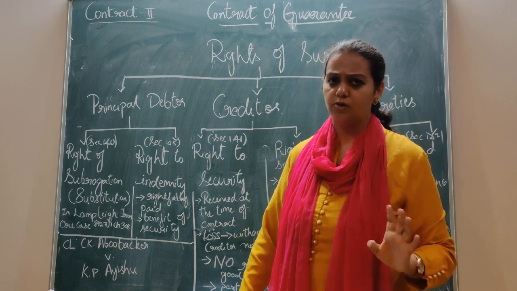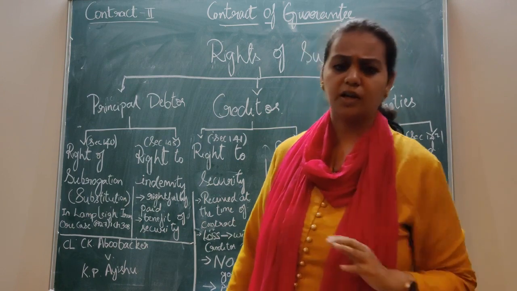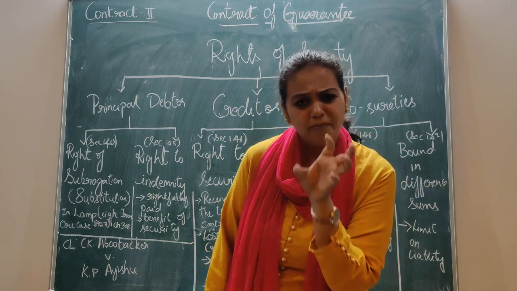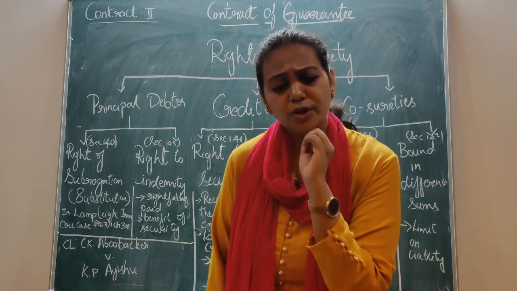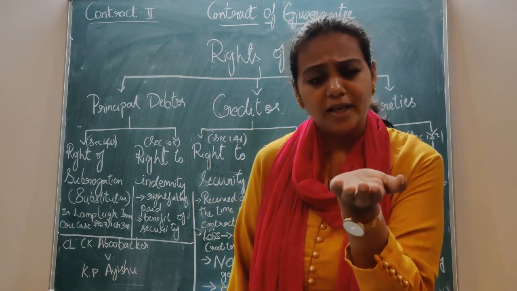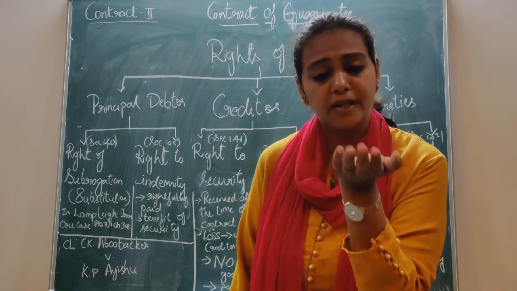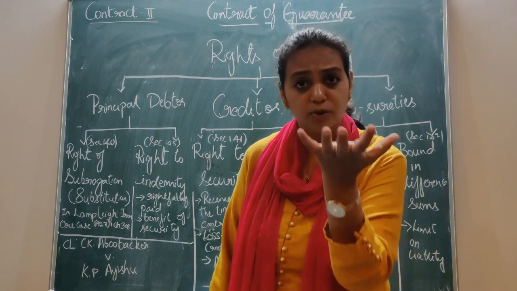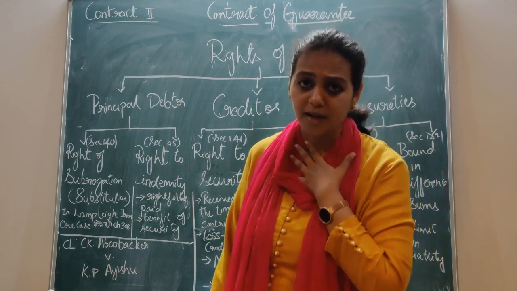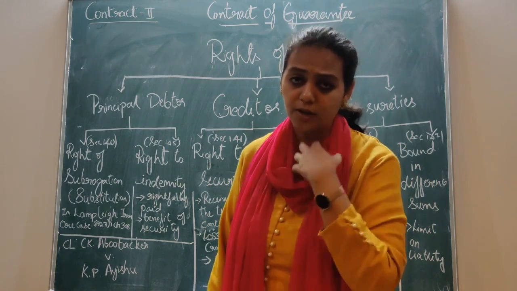It might be less also. Forget all this. Now the question arises, for the part payments whatever they have made, should the surety be given the security? Can he claim that pledged or hypothecated property, whatever goods have been given as a security? Can that be given to him?